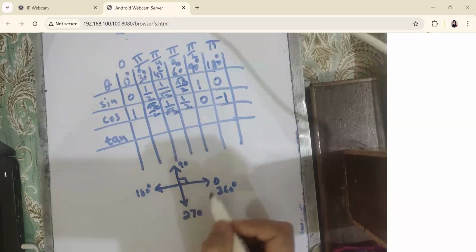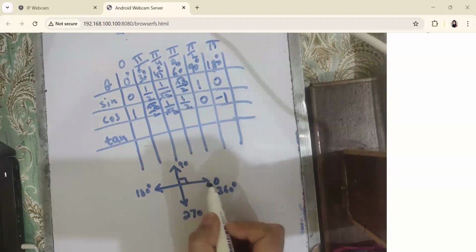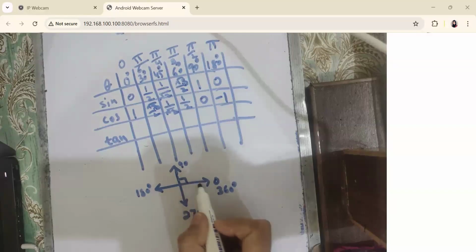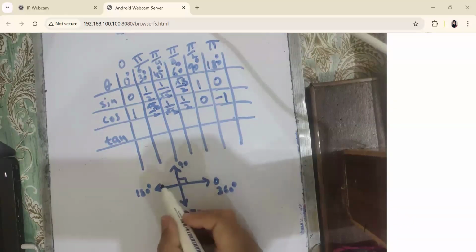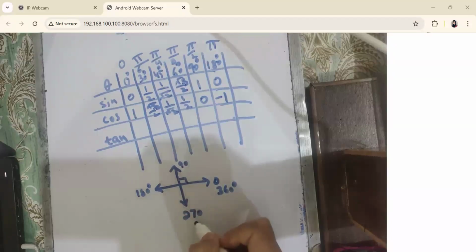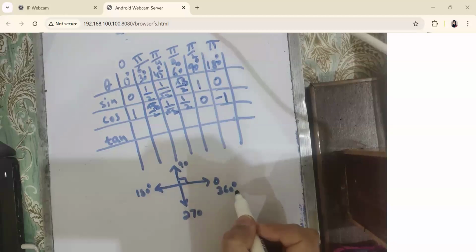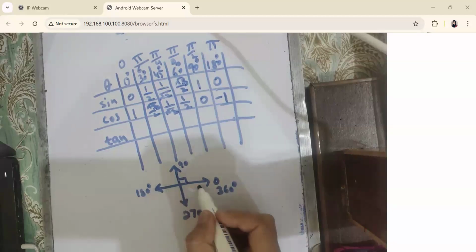Now if you look at these quadrants, each time we add 90 degrees. From 0 to 90, we added 90. Then we added another 90, 90 to 180. Then 180 plus 90 is 270. 270 plus 90 is 360. So it was the one rotation that I have written.